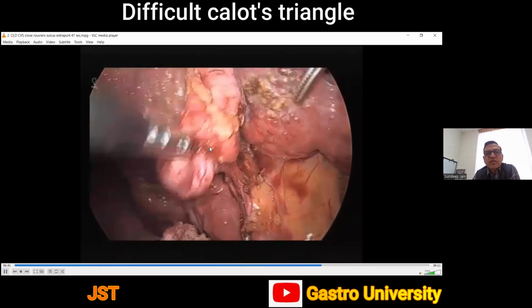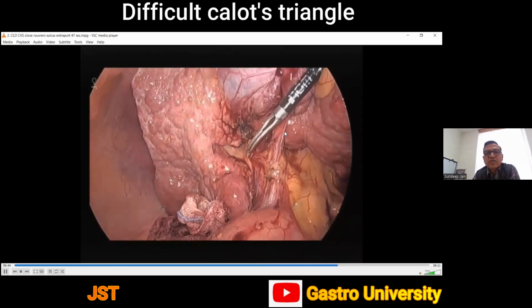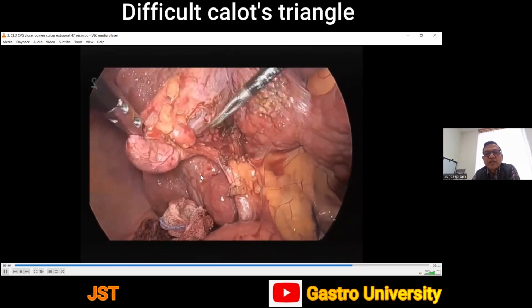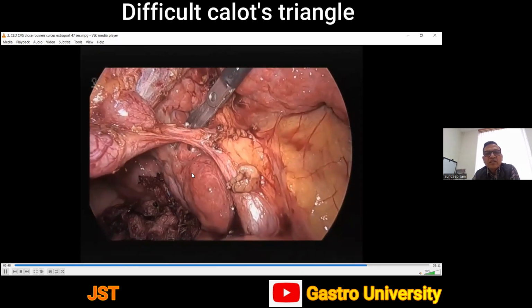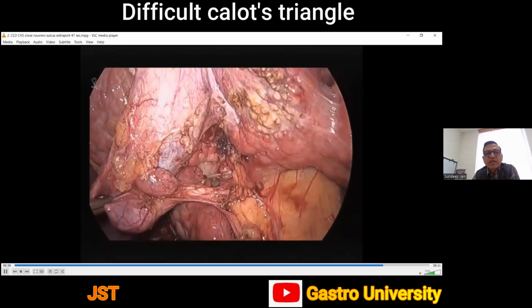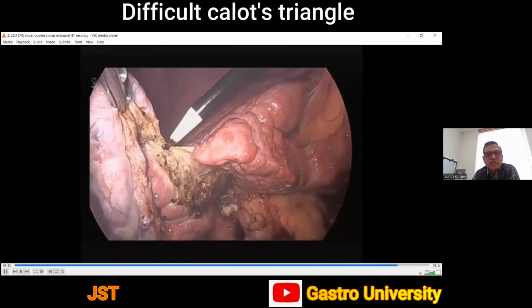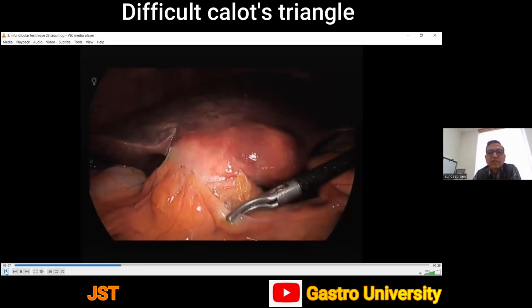So again, you can see the creation of critical view, achievement of critical view of safety. And once that is done, the cystic artery is being divided, followed by the cystic duct. Is it visible, sir? Yes, yes.